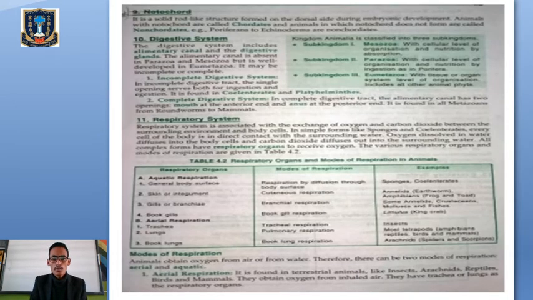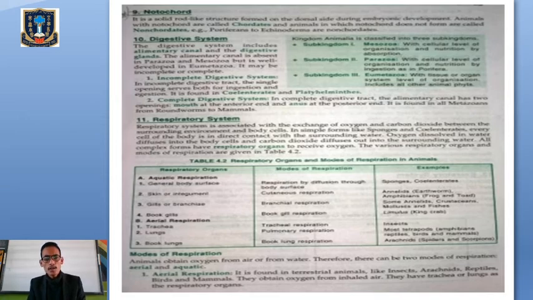The next basis we will go through is notochord. This is the most important one. So notochord means the solid rod-like structure which is present on the dorsal side during the embryonic development. Animals which possess a notochord are called chordates, and those which do not possess a notochord are called non-chordates. Even we used to have a notochord during our embryonic development, but later on it is replaced by the vertebral column. Clear? The next one goes to digestive systems. So we have complete and incomplete digestive systems which help in the digestion of food particles.